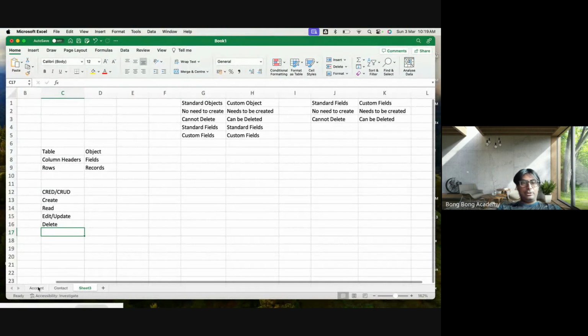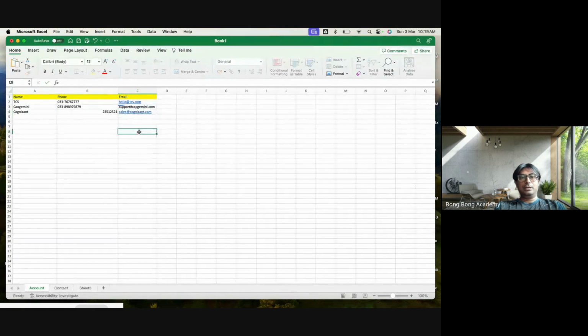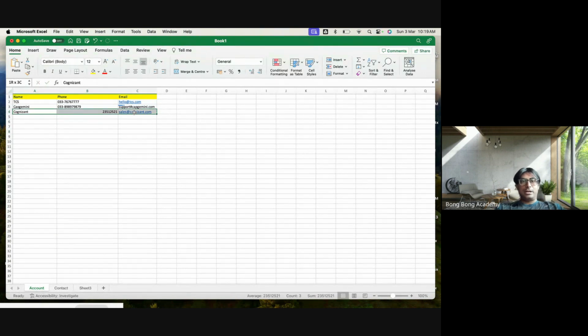So when I am on this table, I am seeing these values, right? This is a read operation. Now, if I want to add a new value like Cognizant, some other number, sales at cognizant.com. This is a create operation. I create a new row or new record. Okay.